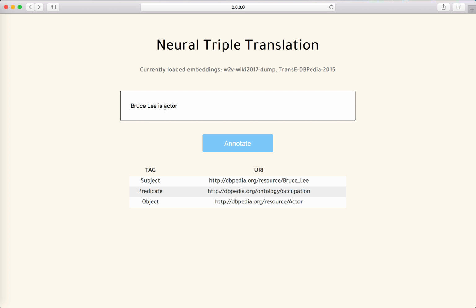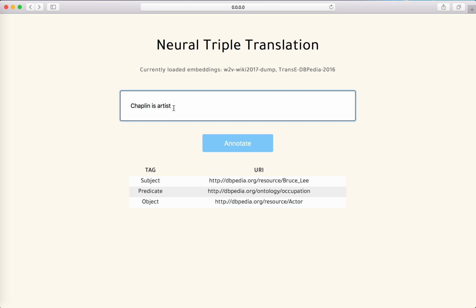Another interesting thing here is I want to show the effectiveness of the knowledge graph embedding. Suppose we have this sentence saying Chaplin is artist. The user might be referring to Charlie Chaplin, which is common sense.